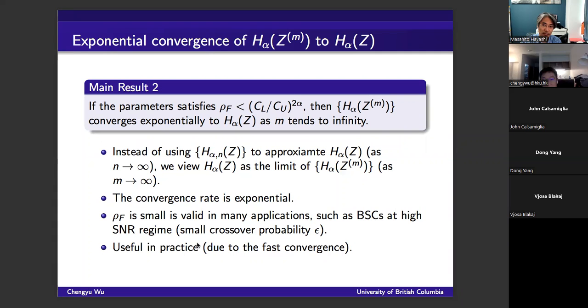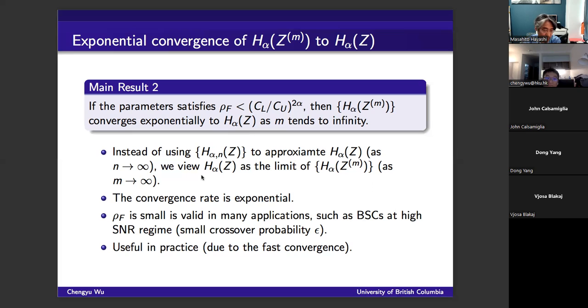Here, I think I already mentioned the note. It is exponential, and we use a new sequence to approximate the original sequence. And also, the third point here is to justify that this condition is not very strong, in the sense that a lot of channels in practice will satisfy this condition. So for example, the binary symmetric channel with very small crossover probability will satisfy this condition. So this result should be very useful in practice.